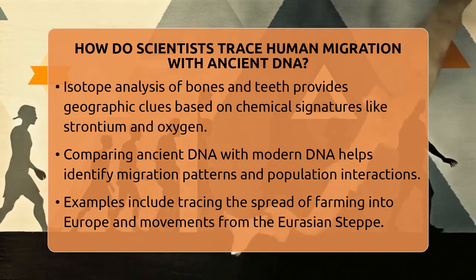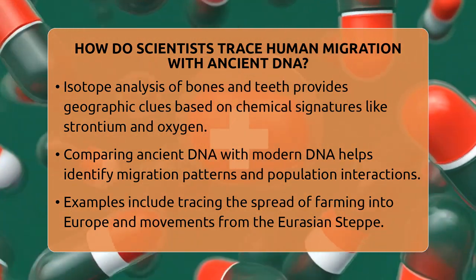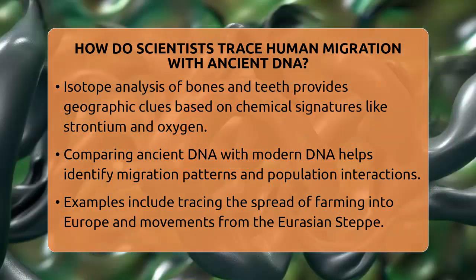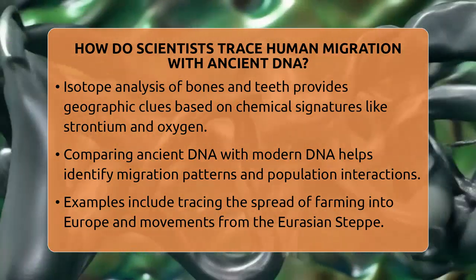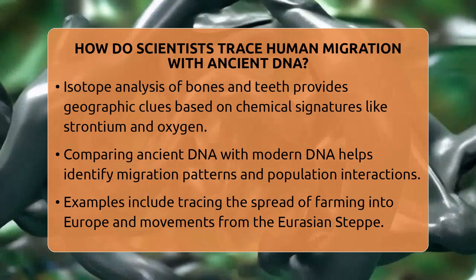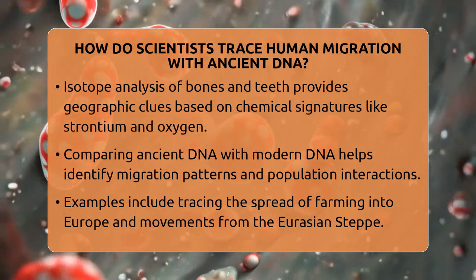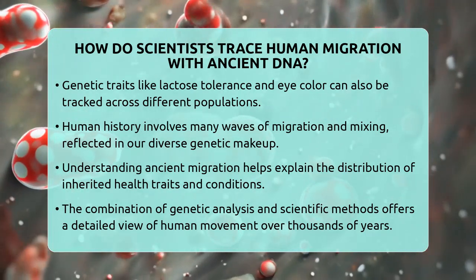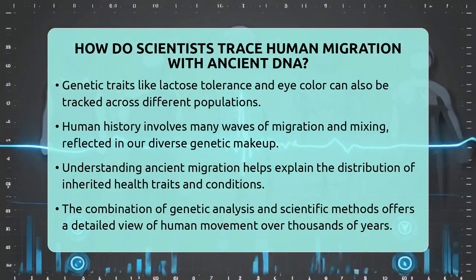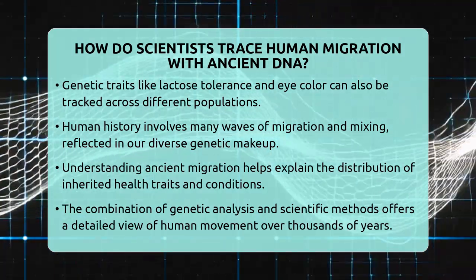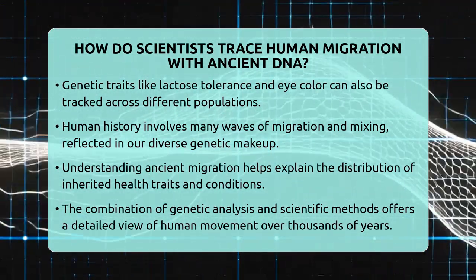For example, they have traced how farming spread into Europe, showing it was not just ideas but people moving. They also identified movements from the Eurasian steppe and how genes for traits like lactose tolerance or eye color spread across continents. This research shows that human history is full of waves of migration and mixing. Most people today have ancestors from many different ancient groups.